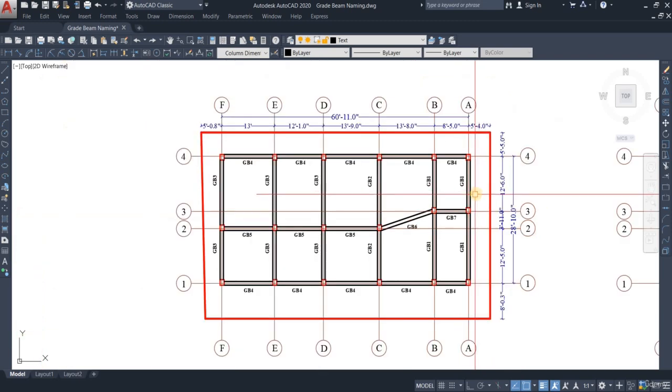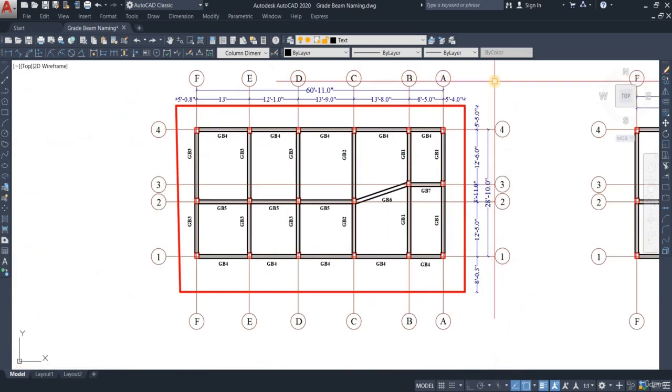Right now if you want to start, you can either start from 1 or from A. That is your wish. I am going to start from A. When we start from A, remember that the names of the beams are actually given to the grids, not to the individual beams. Meaning A to A grid will have similar beam names, and most probably their size and rebar are also going to be the same. If that's not the case, then and only then we can change the name of the beams.